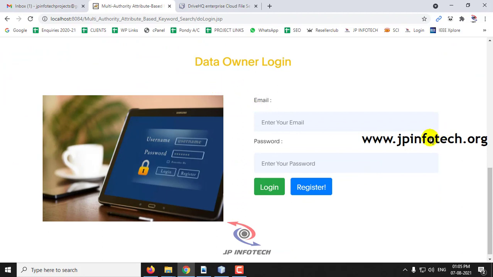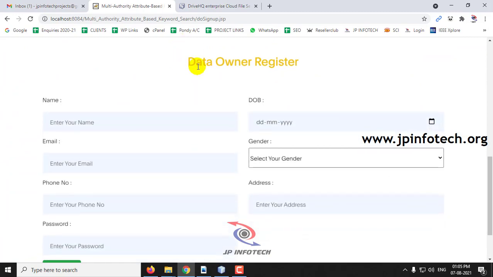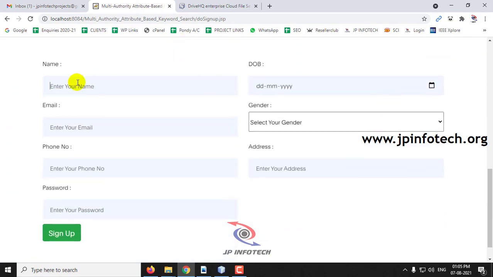So as I am a new user, I'm a data owner, I'll be going for the registration part first. So click the register button. And this is the data owner registration part. So let me enter the details.